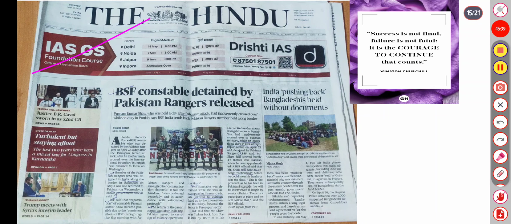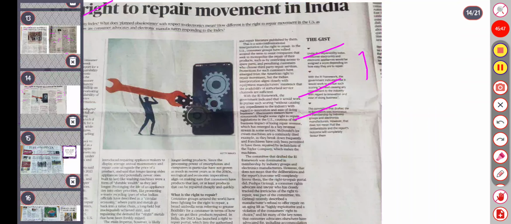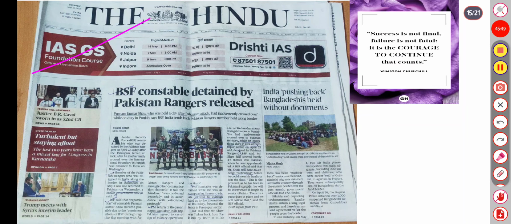The fifth covers the 5th May editorial, where the BSF constables were covered in 14 slides. So this covers the last editorial of the prelims 2025. After that, in the next video we'll meet with the mains-specific purposes, focusing more on editorials. So after 10 days we will meet on the same platform. So stay connected for further editorial discussions.